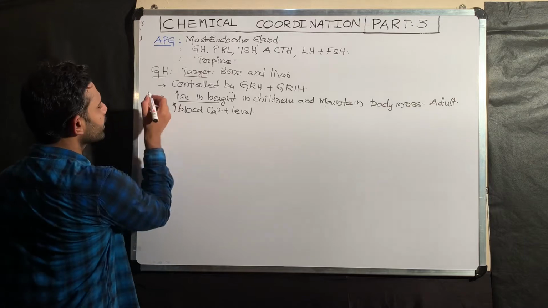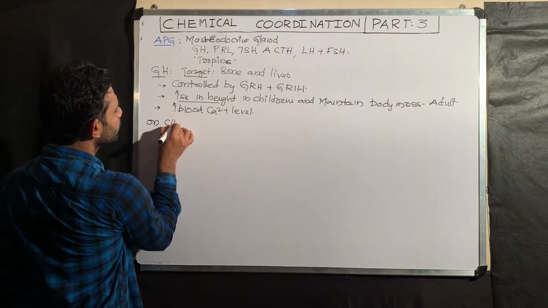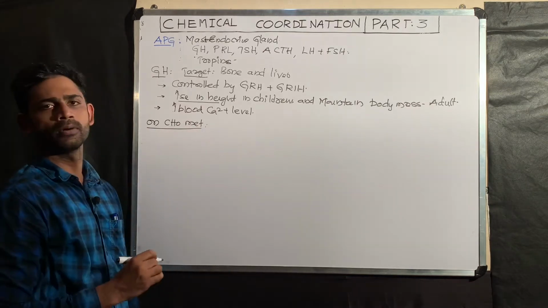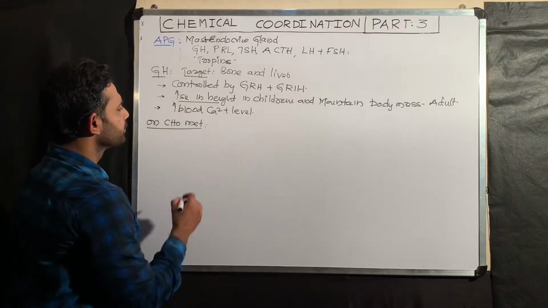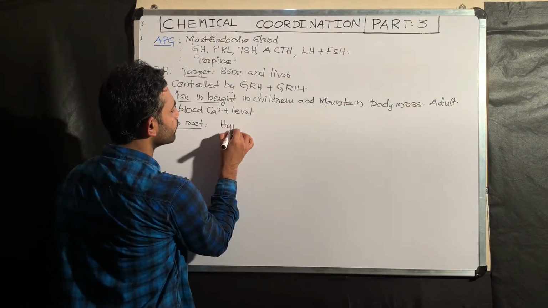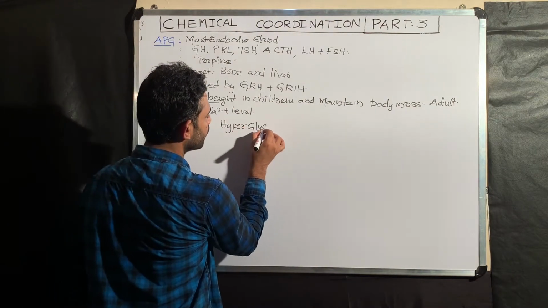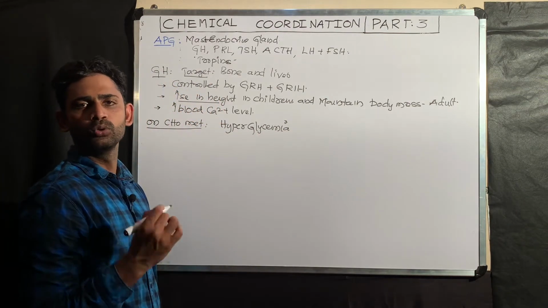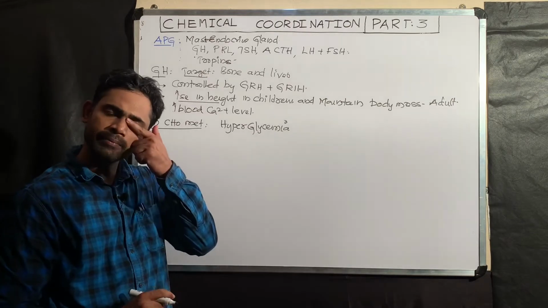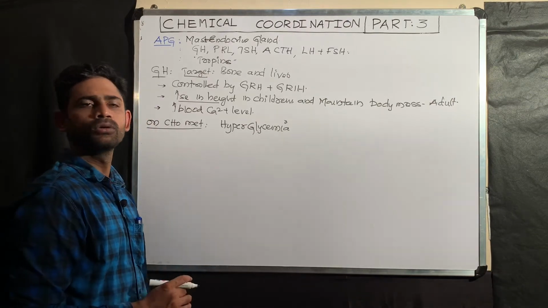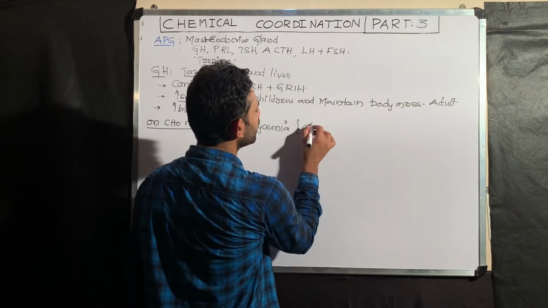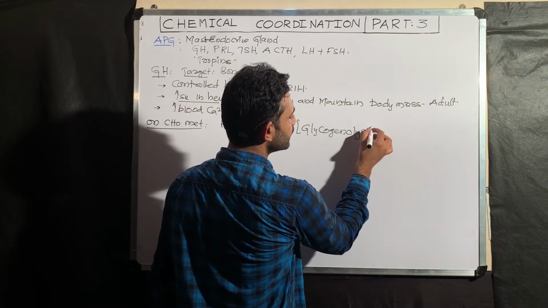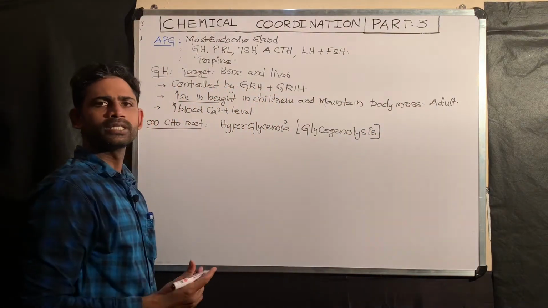The next one: the effect of growth hormone on carbohydrate metabolism. Growth hormone is responsible for hyperglycemia. What is the meaning of hyperglycemia? Increase in blood glucose level. The main reason is glycogenolysis, the breakdown of glycogen into glucose.